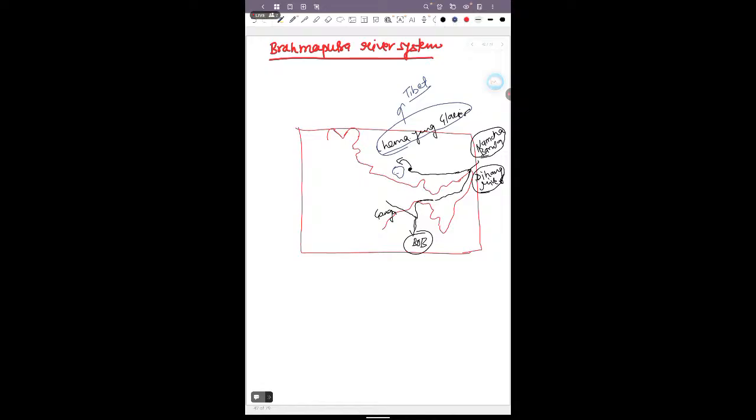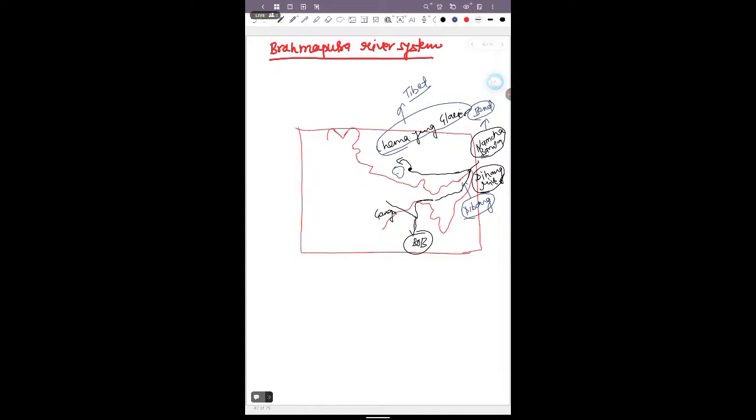From here the Brahmaputra river originates and moves toward the east, and after reaching the Namcha Barwa, it bends and enters the Assam region as the Dihang river, and the Dibang river also joins as a tributary with the Brahmaputra river.